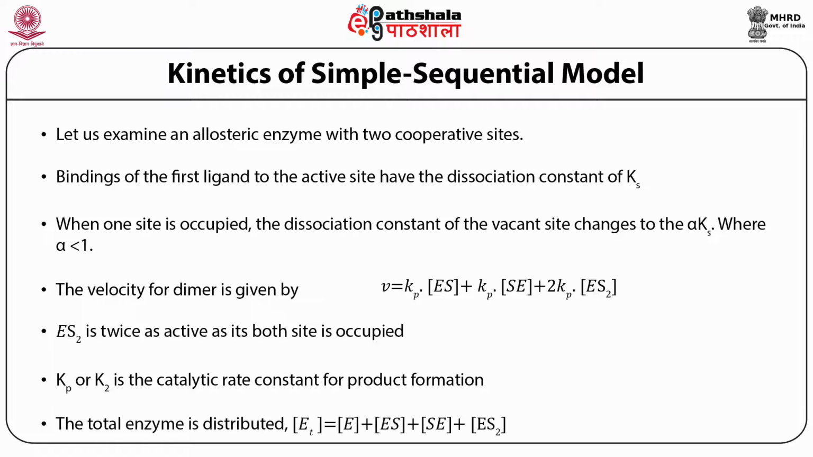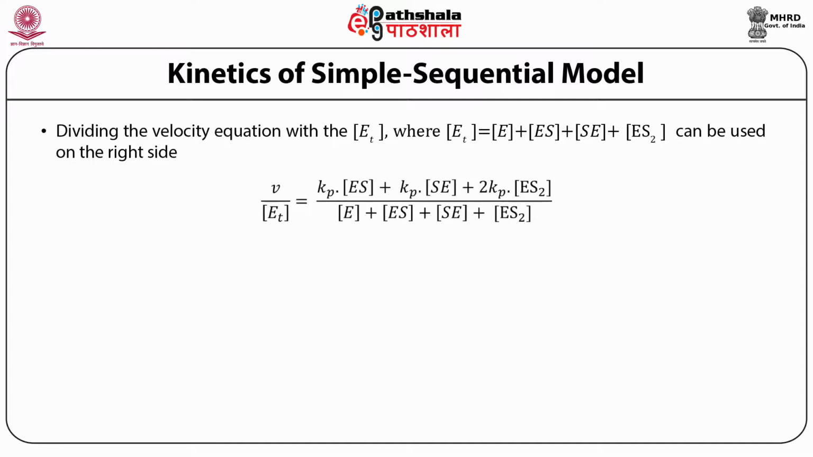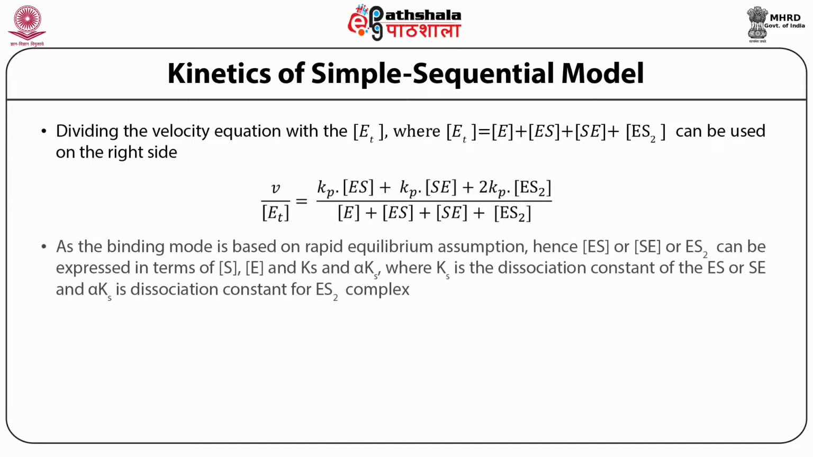The enzyme is present either in the free form, or combined at one active site, or combined at the other site, or both sites are occupied. So Et is equal to the concentration of enzyme plus ES plus SE plus ES2. Dividing the velocity equation by Et, we get another equation where V0 over Et is equal to Kp into ES plus Kp into SE plus 2 Kp into ES2, divided by the concentration of enzyme plus the concentration of ES complex plus the concentration of SE complex plus ES2.